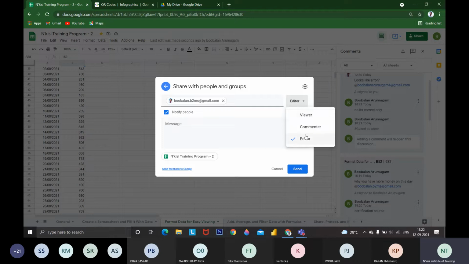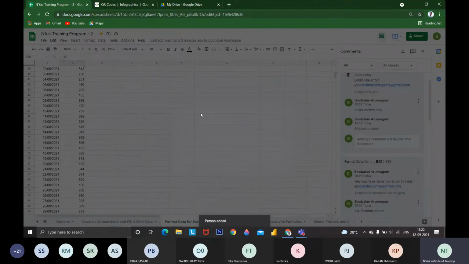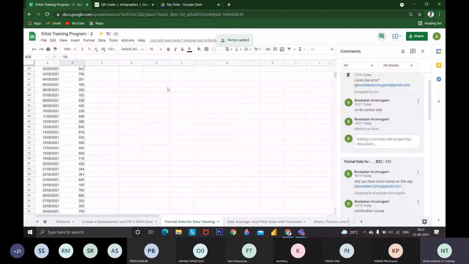Viewer can only view the document. Editor can edit the document. Commenter can only post comments; he cannot change any values or formulas, whatever it is. So these are the various options available. If I give the viewer option, you can only view the document. I'm giving the editor option to the boobalan.b2ms mail ID, maybe some other person. Now I'm just showing the comments option. If you need any justification or clarification, we can just ask our collaborators.